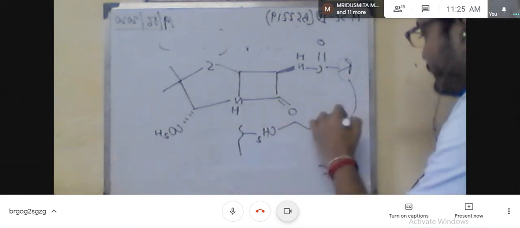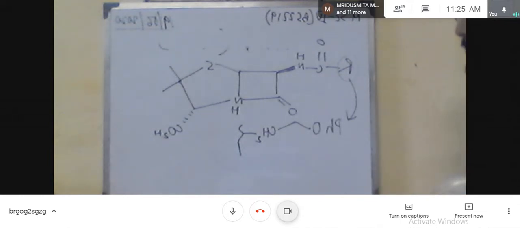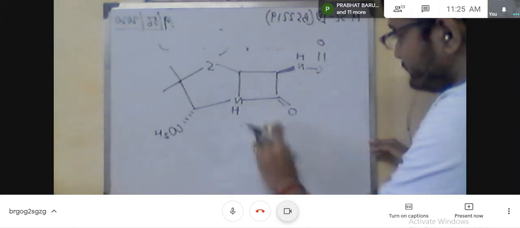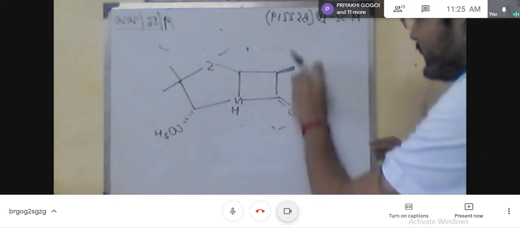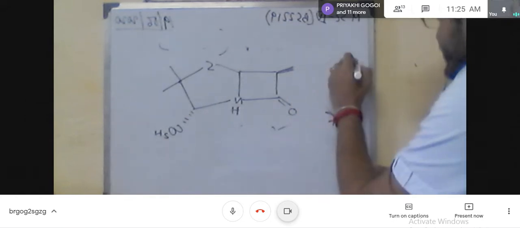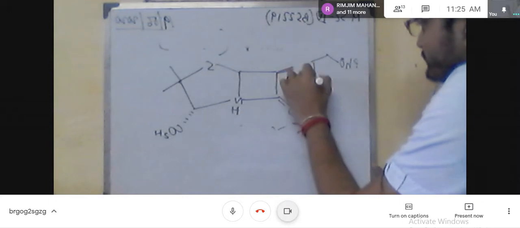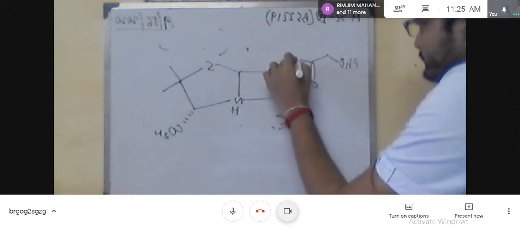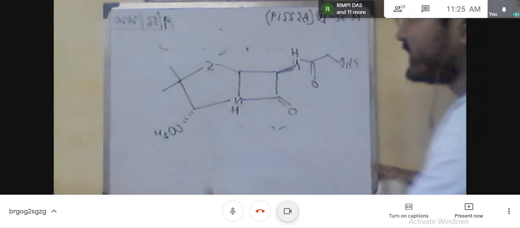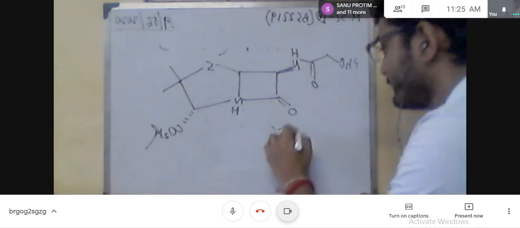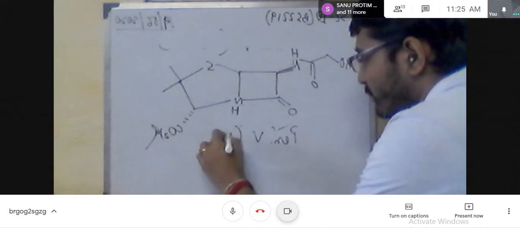So as a whole, the structure of penicillin V potassium salt will be, you need not write it because I have already shared the material, just understand the mechanism and total synthetic pathway. This is the general structure of penicillin V potassium salt.